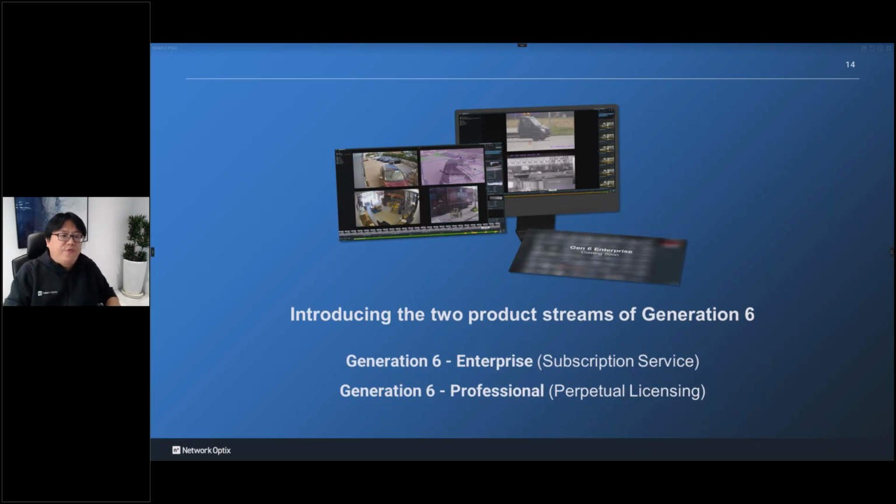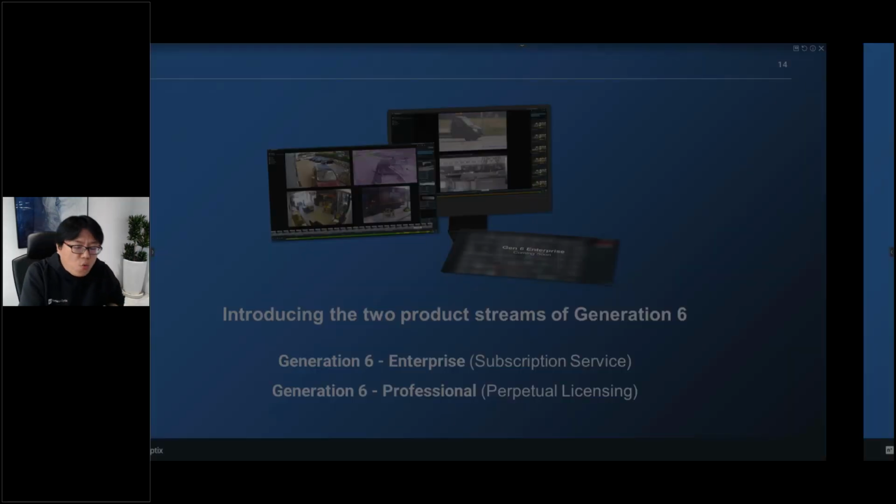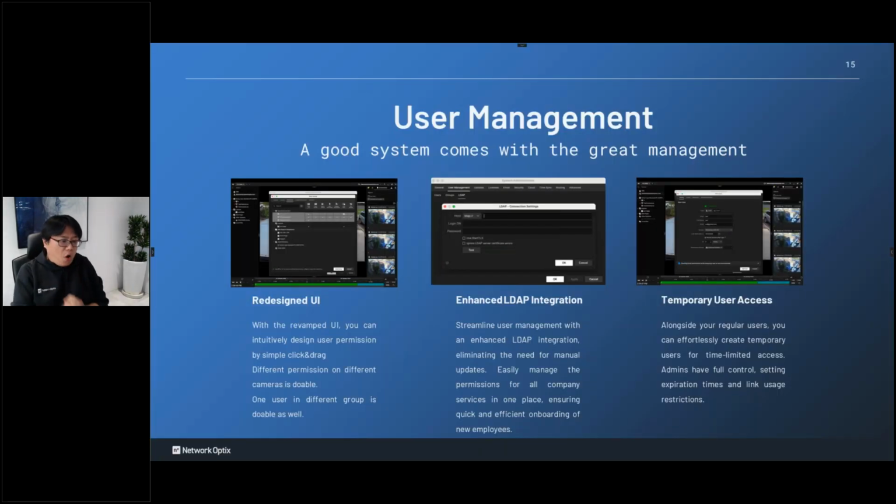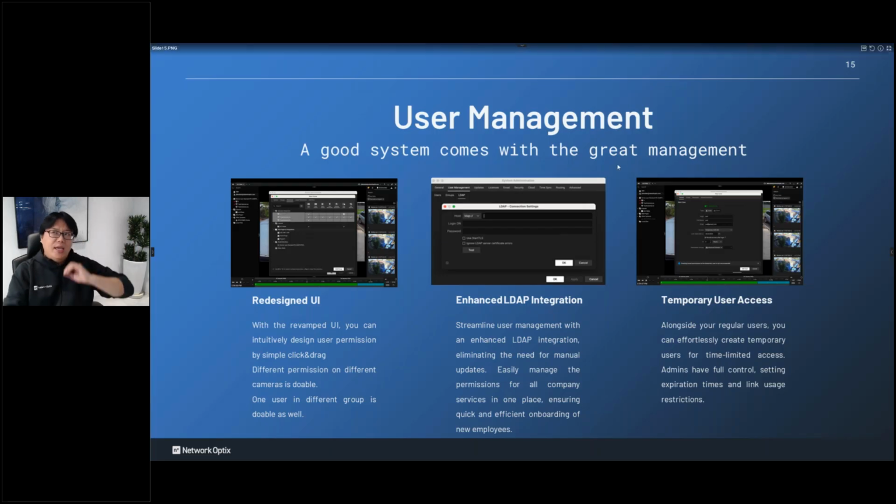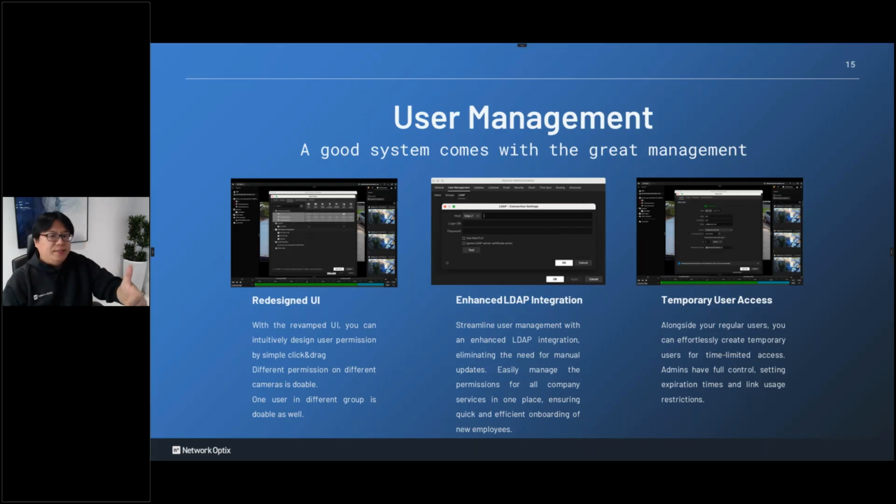For the Gen 6 new version, we have some new functions. First of all, we redesigned our UI for user management. If you are familiar with NS Winners before, we give the permission first. That means I can give users live view, playback, and export video.